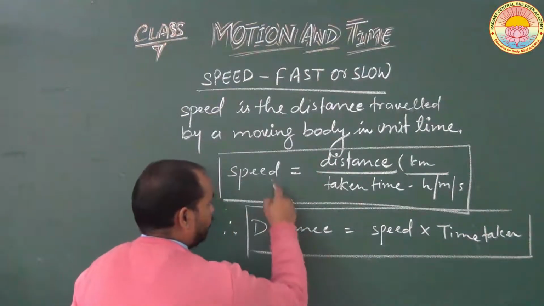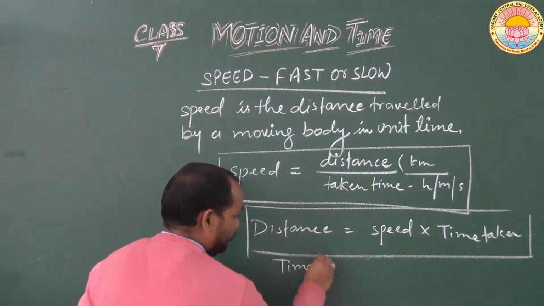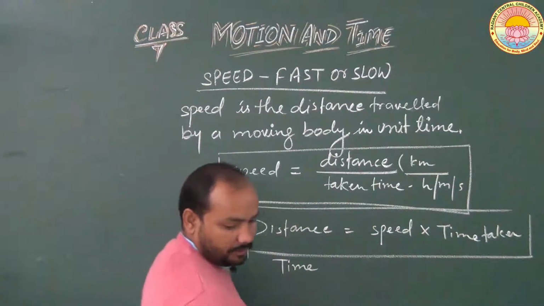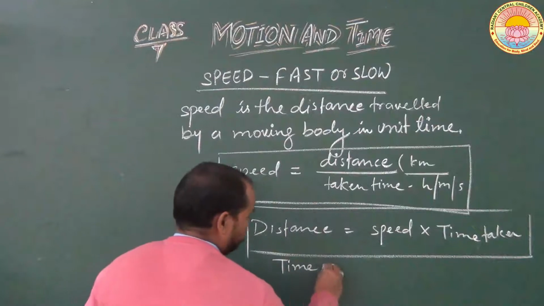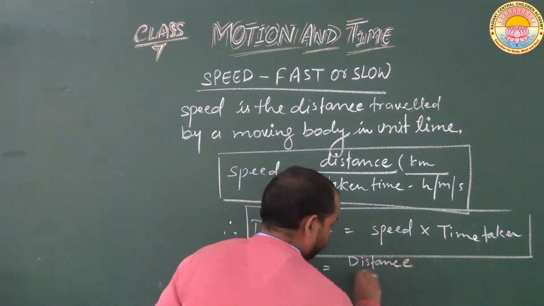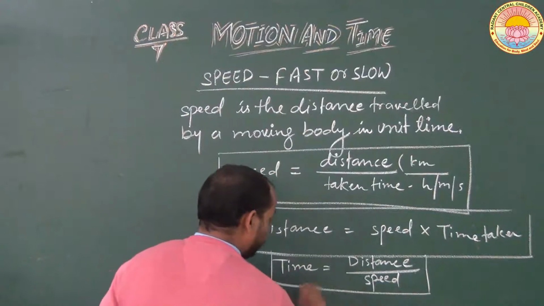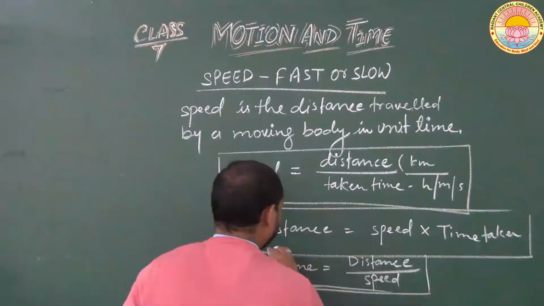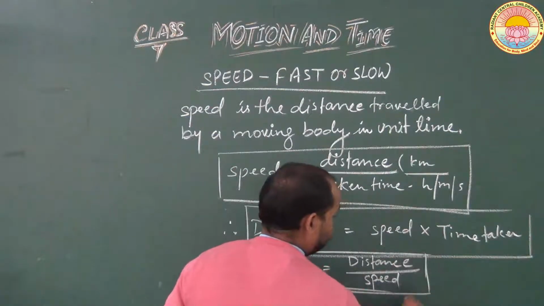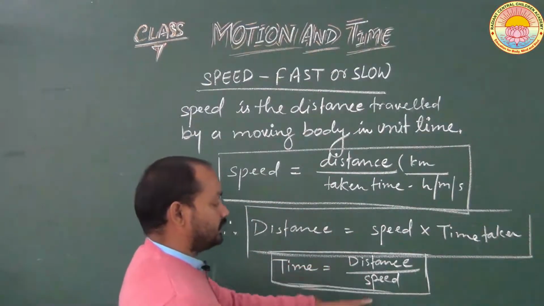And by this formula we can also find the total time taken to cover a particular distance. Time equals distance upon speed. If you have to find the time of any object to cover a particular distance with a particular speed, then you can apply the formula time equal to distance upon speed.